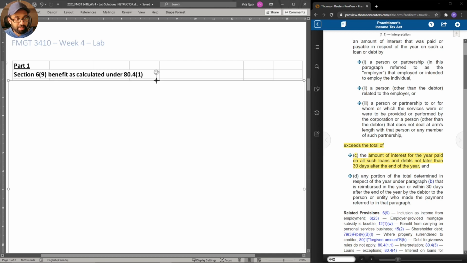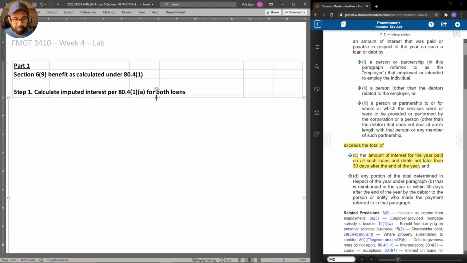So the section 6 subsection 9 benefit as calculated under 80.4 subsection 1 would be, first we calculate the interest for both loans.